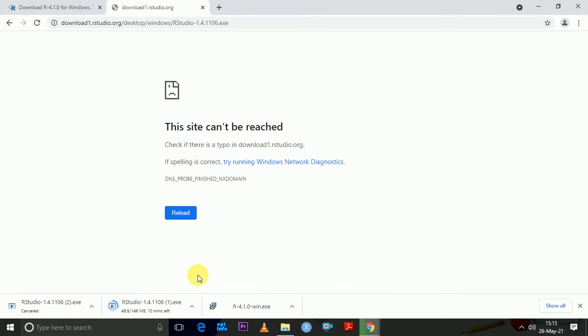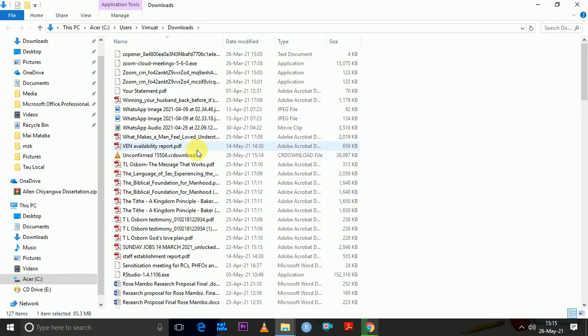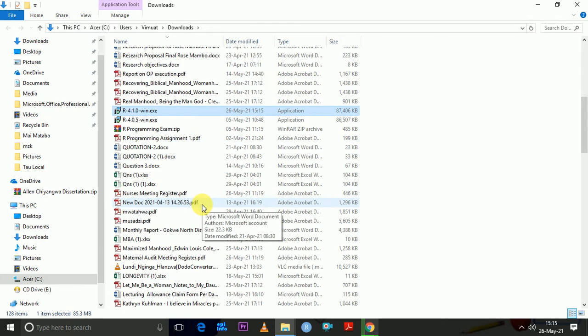So here you can see that my R is now downloaded. If I right click here and open show in folder, then it will show me where my R is.